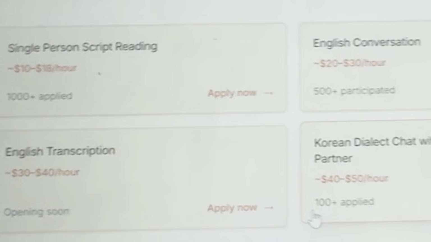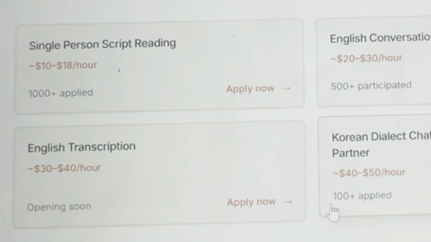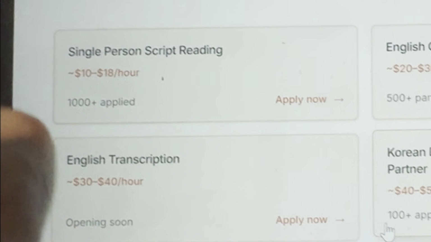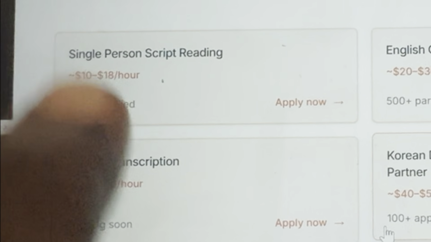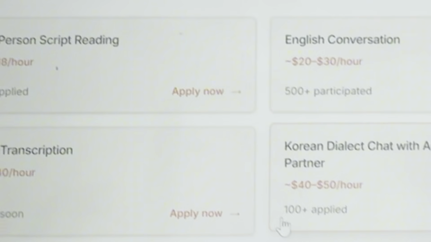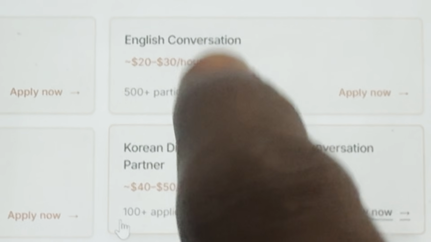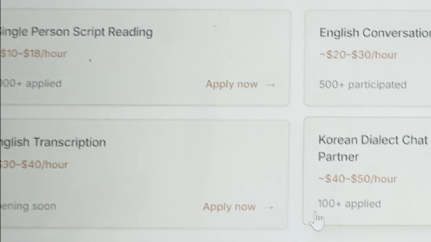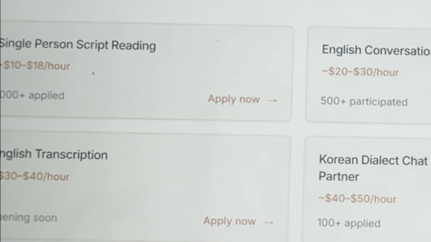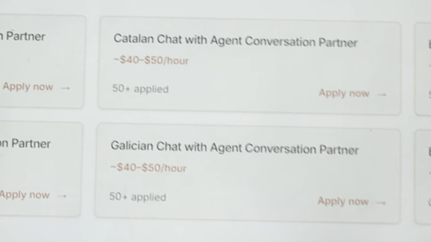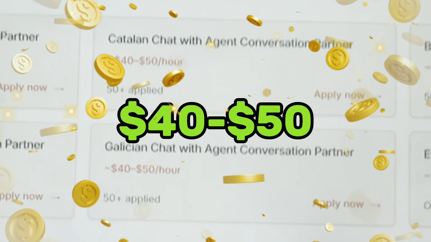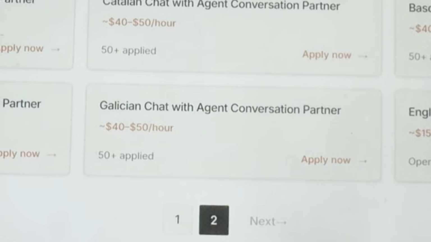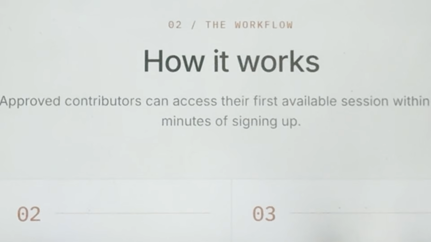So, guys, on this platform, if you're able to record your voice and read a single script for an hour, you make $10 to $18. If you're able to have a conversation for an hour, you make $20 to $30. And if you're able to speak different languages like Korean or Spanish, you make way above $40 to $50 on this particular platform.